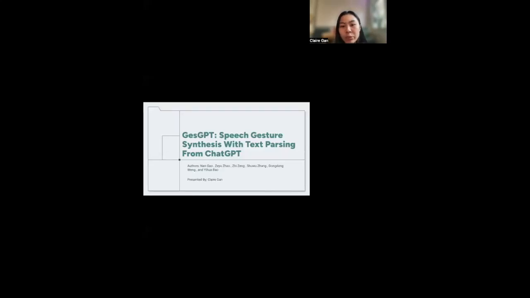I will be presenting a paper called JASGPT: Speech Gesture Synthesis with Text Parsing from ChatGPT. Firstly, I want to start off with some introduction of the paper. This paper focuses on gesture synthesis, which is a research field that aims to create natural and contextually appropriate gestures that correspond to given speech and textual inputs.